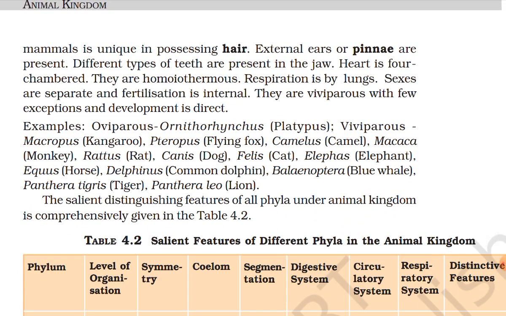External ears or pinnae are present. Different types of teeth are present in jaws. Heart is four-chambered. They are homeothermous. Respiration is by lungs. Sexes are separate and fertilization is internal. They are viviparous with few exceptions and development is direct.